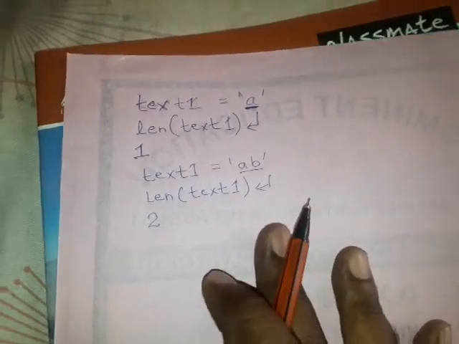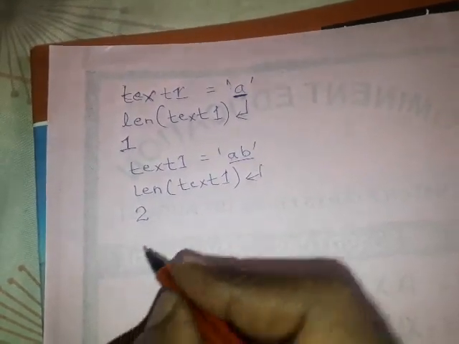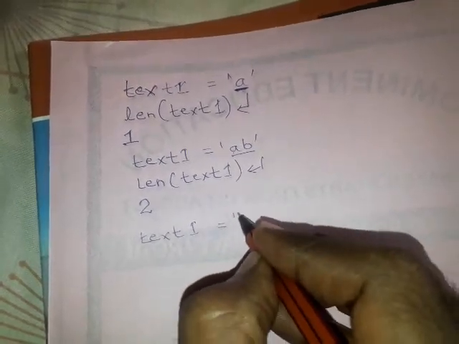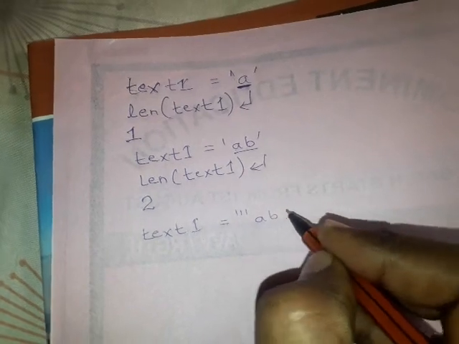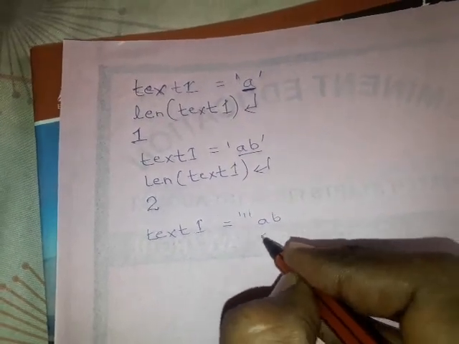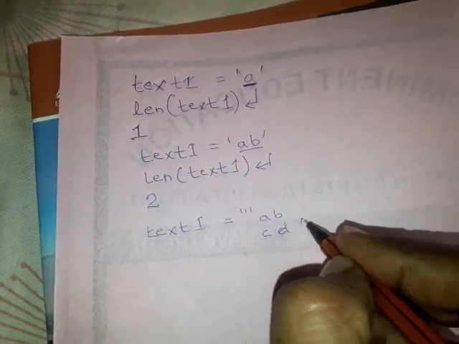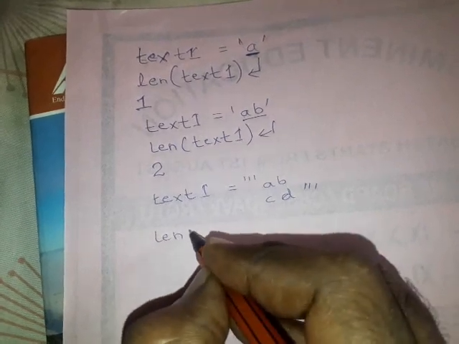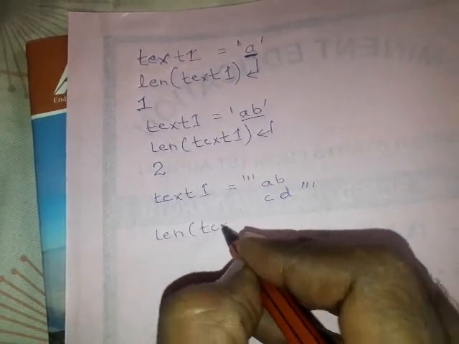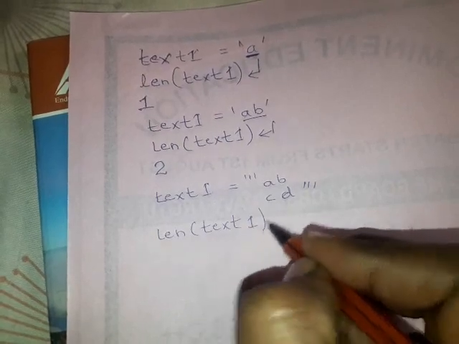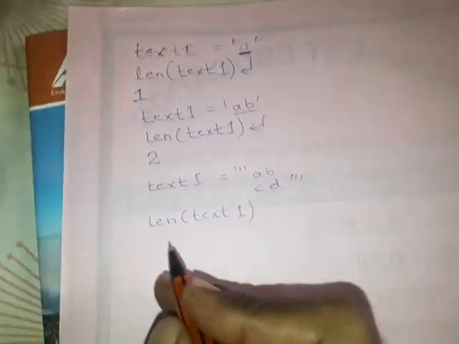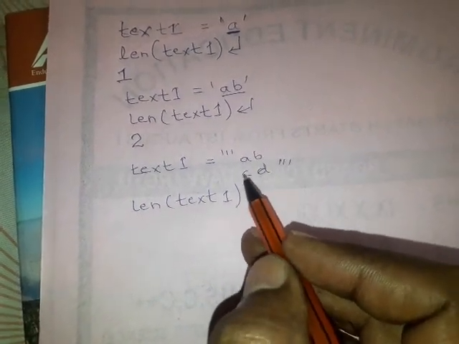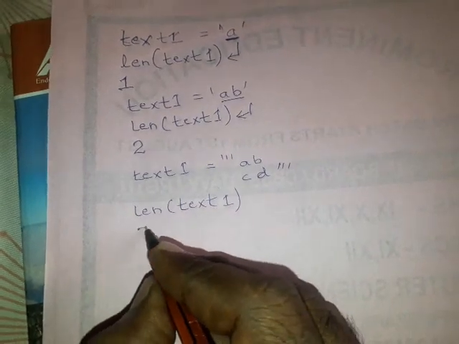Okay. Now for a multiple line string, suppose text 1 equals to triple quotes a b c d. Here I close it. Now if you find the length of text 1, you count 1 2 3 4, but this will give output 5.